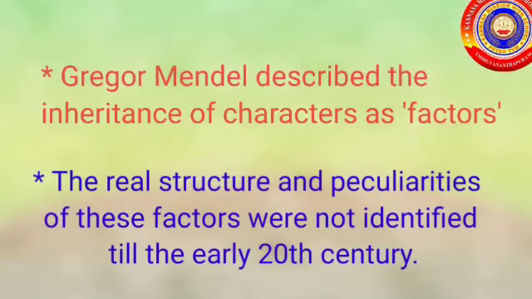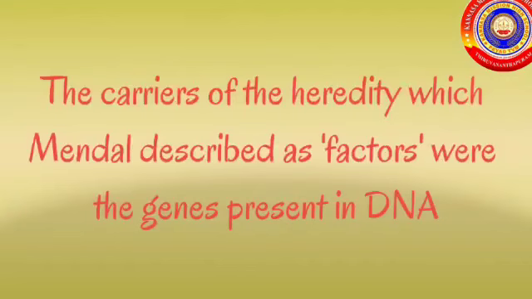Gregor Johann Mendel described the inheritance of characters as factors. The real structure and peculiarities of these factors were not identified till the early 20th century, and this was the drawback of Gregor Johann Mendel. Later, it was found that the carrier of heredity, which Mendel described as factors, were the genes present in DNA.